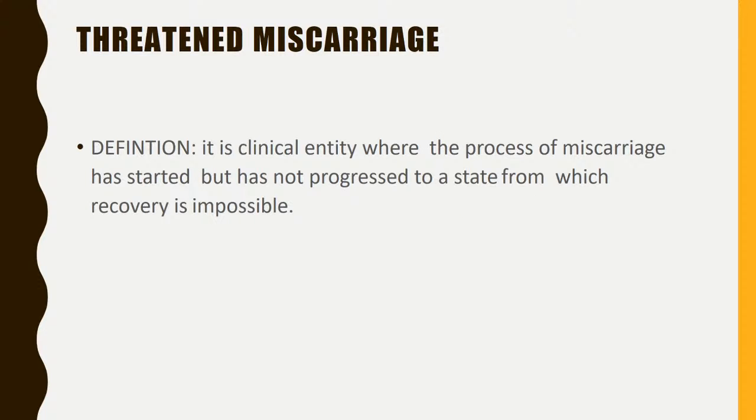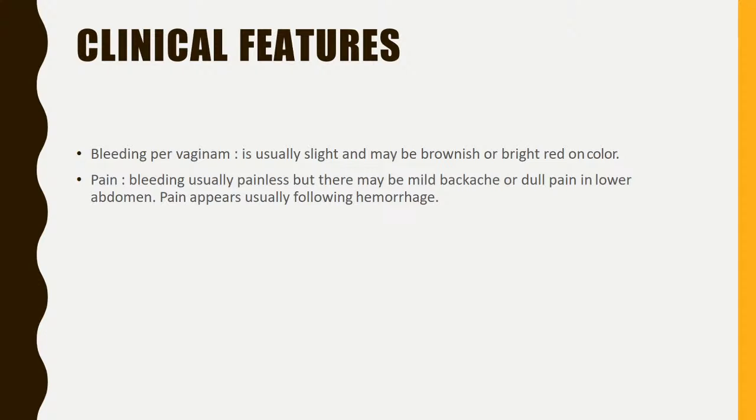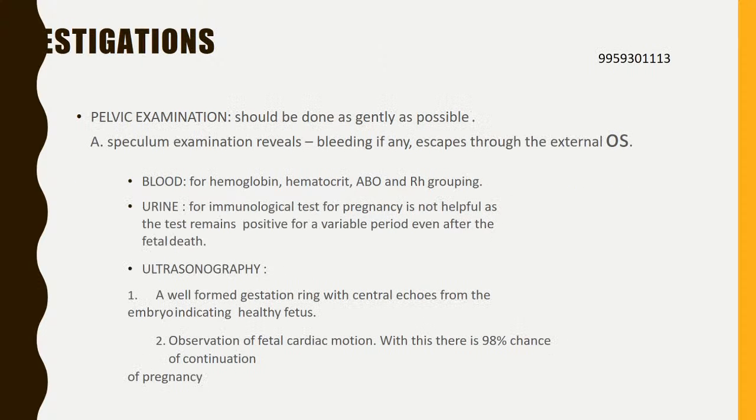Threatened miscarriage. It is a clinical entity where the process of miscarriage has started, but it has not progressed to a state from which the recovery is impossible. Bleeding per vaginum is usually slight and may be brownish or bright red in color in threatened miscarriage. Bleeding is usually painless, but there may be mild backache or dull pain in the lower abdomen. Pain appears usually following the hemorrhage.